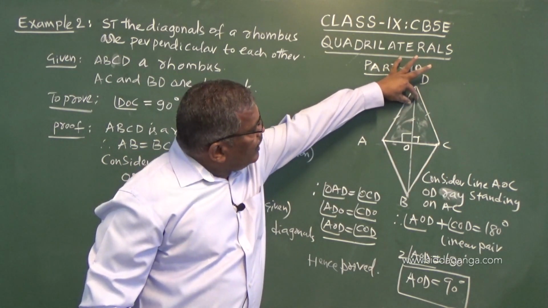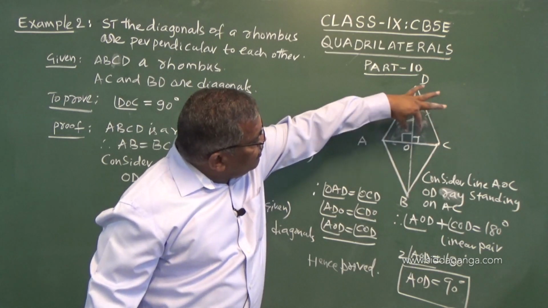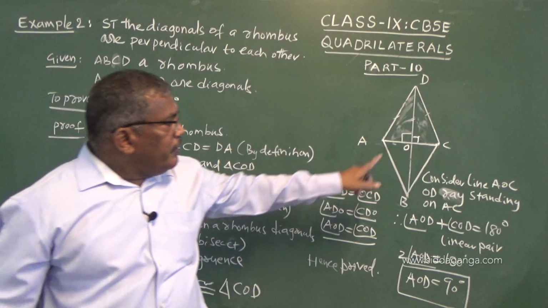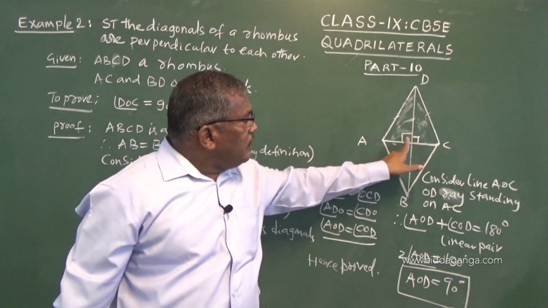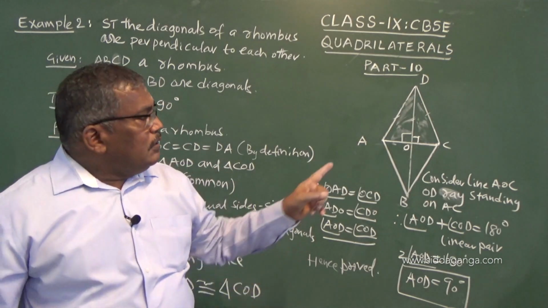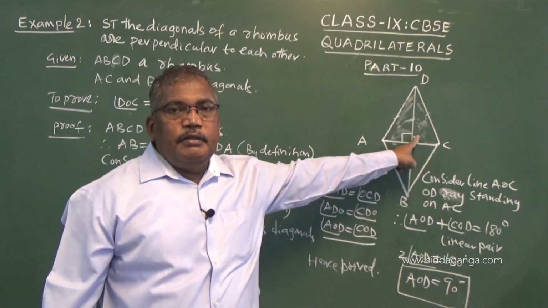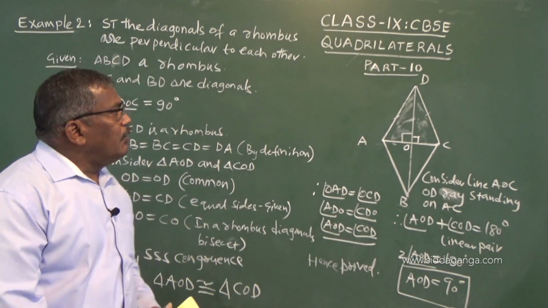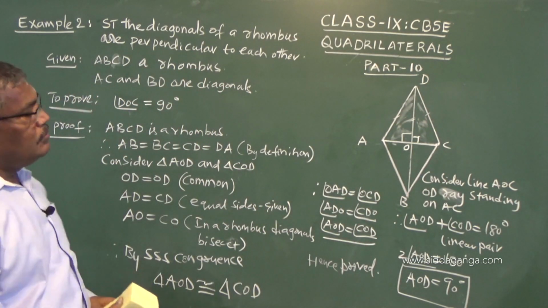Therefore, these two angles are equal, these two angles are equal, and middle angles are equal. So, when they are equal, these two are equal, and at the same time they are linear pair. So, therefore, the total is 180 degree and one angle will be 90 degree. This is how we have come to the conclusion.